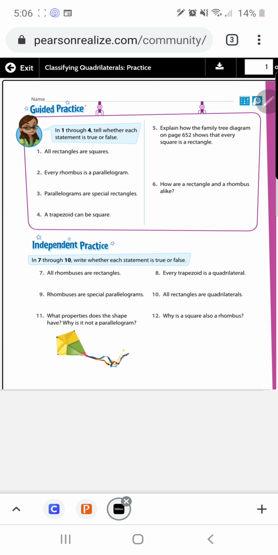Okay, here we go. The purpose of this video is just to go over the lesson for 12-5, which talks about, again, making relationships between special quadrilaterals.